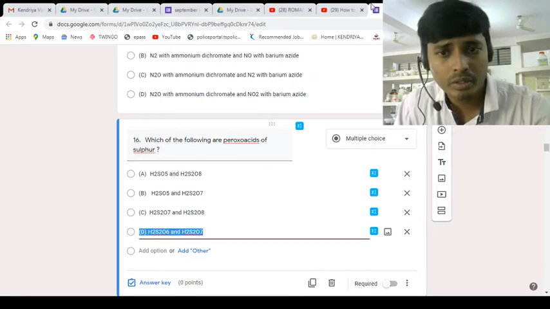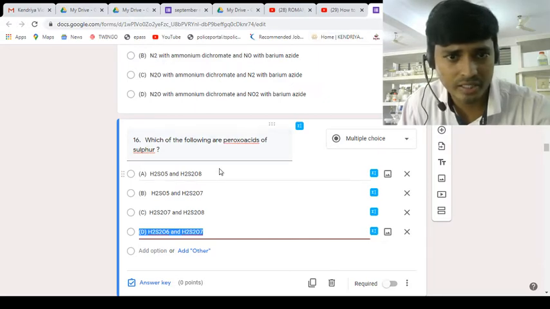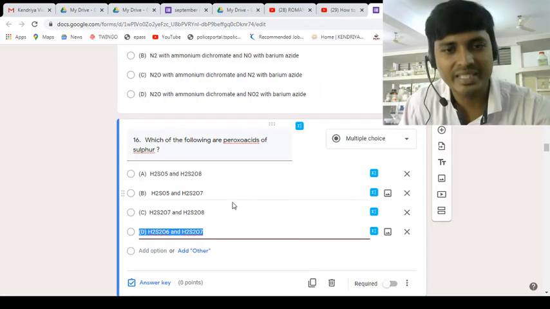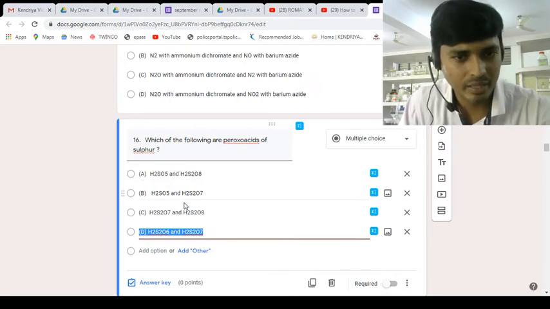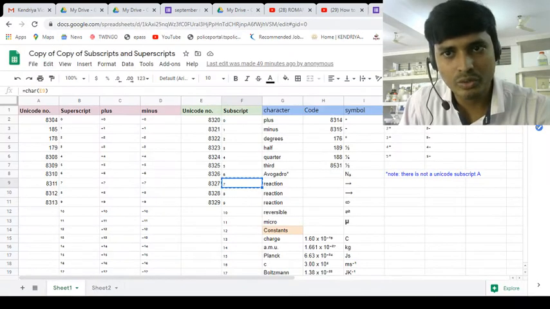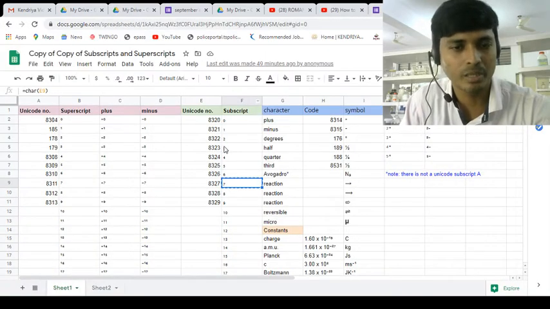So this is my Google Form. Presently I am preparing the question paper, and that's how I thought to share this. By using this Equatio extension also I can prepare it, but that takes time. So to make my work smarter, I am doing copy and paste from an outer source. Since this Google Sheet and Google Forms are both Google products, this supports superscript, subscript, and you can copy and paste.